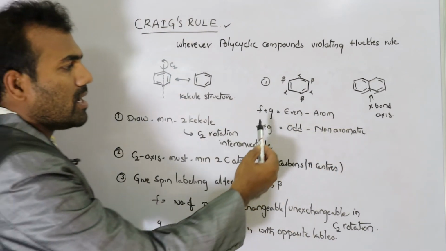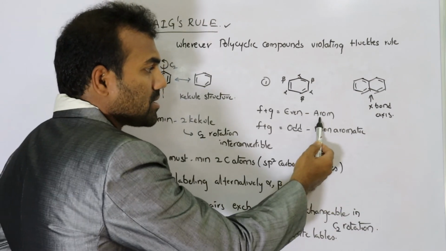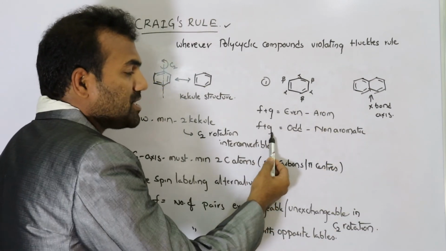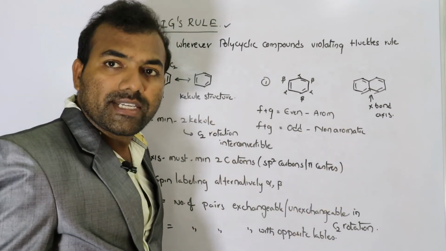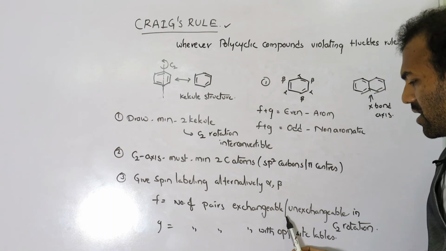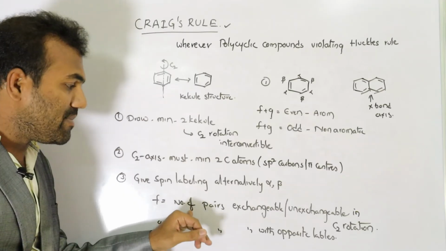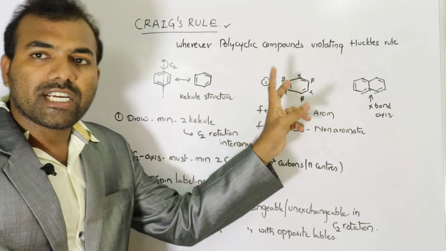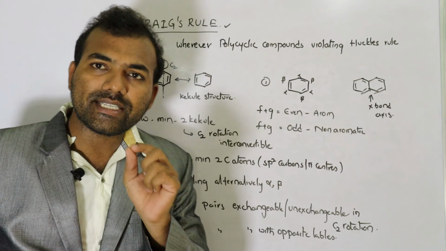If F plus G is even, then it is aromatic. If F plus G is odd, then it is non-aromatic. So what is F? What is G? F is the number of pairs, exchangeable and unexchangeable, in C2 rotation. G is simply unexchangeable spin labels. That is G. Okay, what is F?